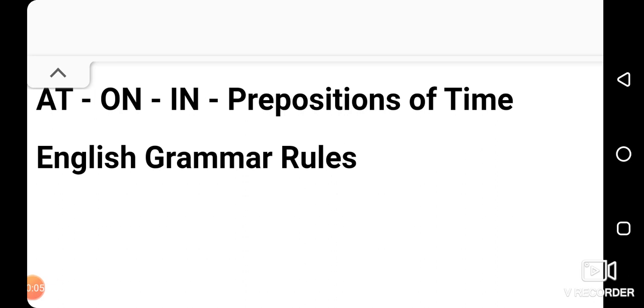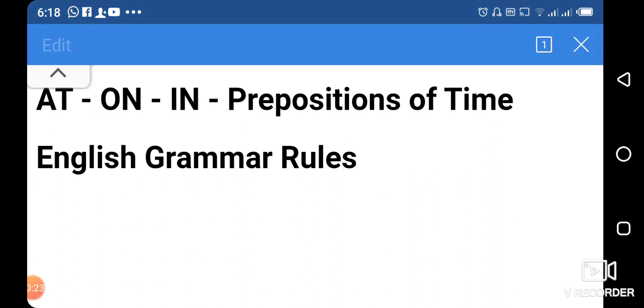In today's lecture, we are going to discuss yet another important topic of grammar, that is prepositions of time. If you understand prepositions of time, you can talk about the time, you can tell the time to people, and you can write it confidently when you are required to tell the time. The prepositions of time that we are going to discuss today are three: at, on, and in.